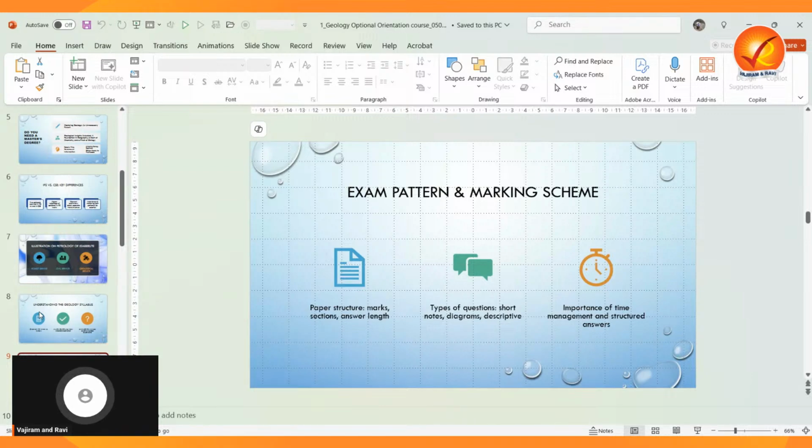So always remember, not only for the forest services or civil services, even for geologist examinations, generally the examiners are geologist professors, professional geologists. So they will be expecting well labeled diagrams and well cited examples. Most answers are expected in about 150 words only. So a 15 marks answer means you will have limited space, that is 3 pages. If it is 8 or 10 marks, you will be writing for 2 pages. So precision and clarity are the key here.